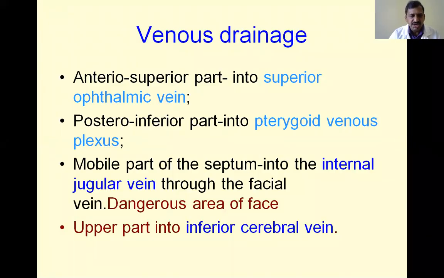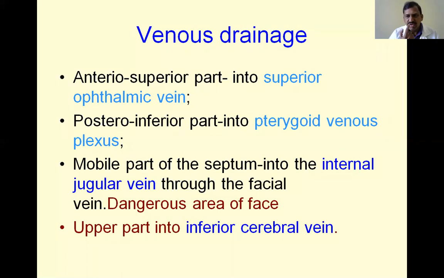And this is the venous drainage. The anterior superior part drains into the superior ophthalmic vein, the posterior inferior part drains into the pterygoid venous plexus, and the mobile part of the septum drains into the internal jugular vein through the facial vein. Here in this area, we already discussed, when discussing venous drainage of the face, that it has connection with the deeper veins.